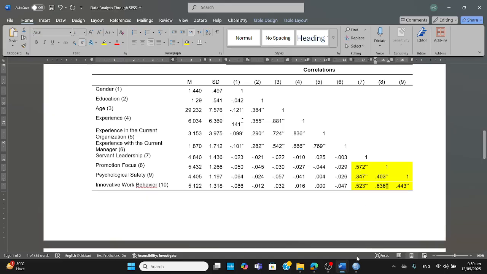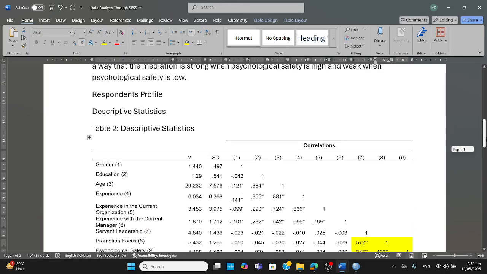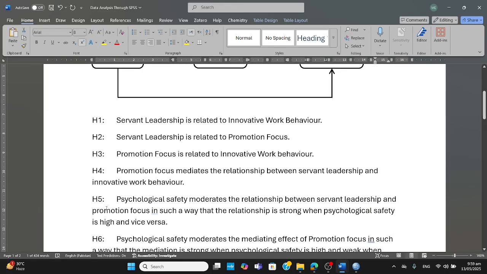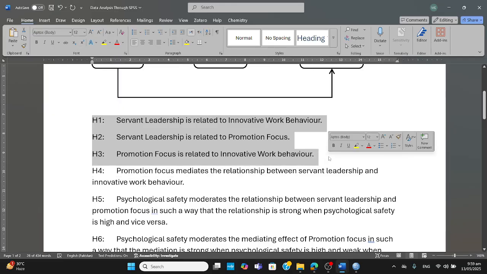Now, the other thing which we are interested in is the hypotheses. We have these three hypotheses. They are the direct hypotheses. Direct hypothesis means that there is no moderation or mediation in it. One variable is being related to another.